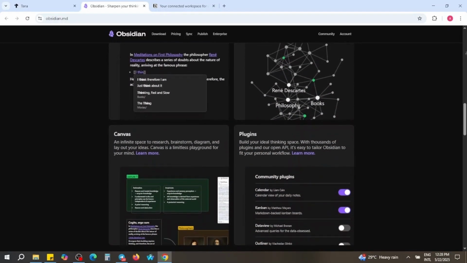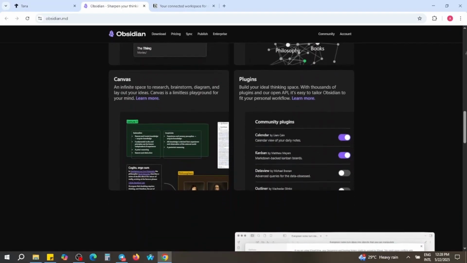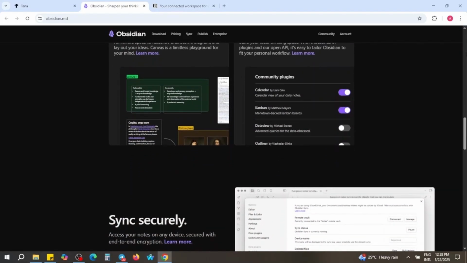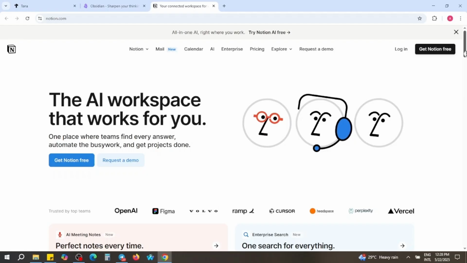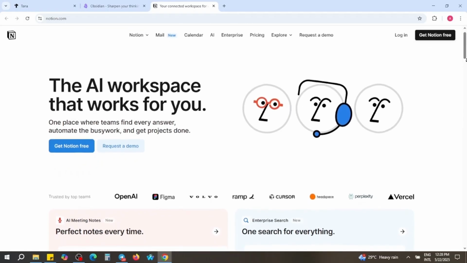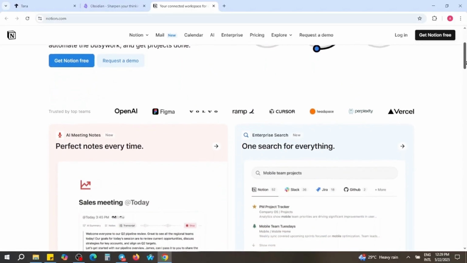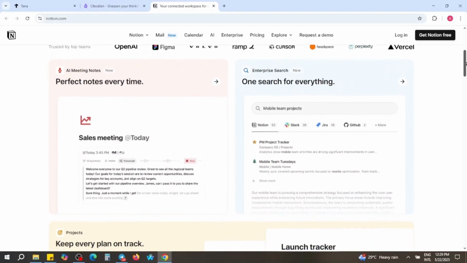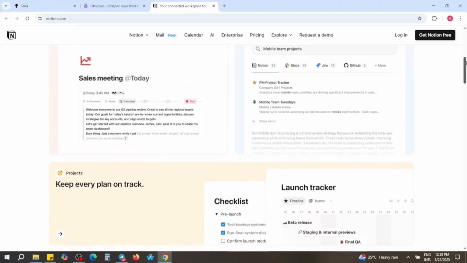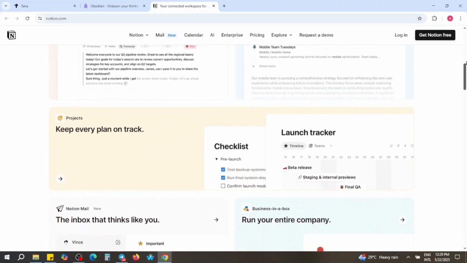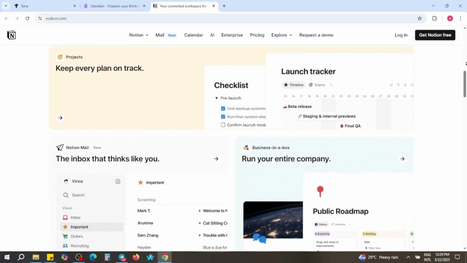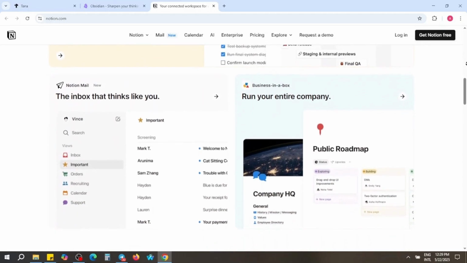Notion remains a versatile platform, excelling in collaborative environments. Its all-in-one workspace combines notes, databases, calendars, and task management, making it a go-to for teams and individuals seeking an integrated solution. Notion's intuitive interface and rich template gallery facilitate quick setup and adaptability across various use cases.